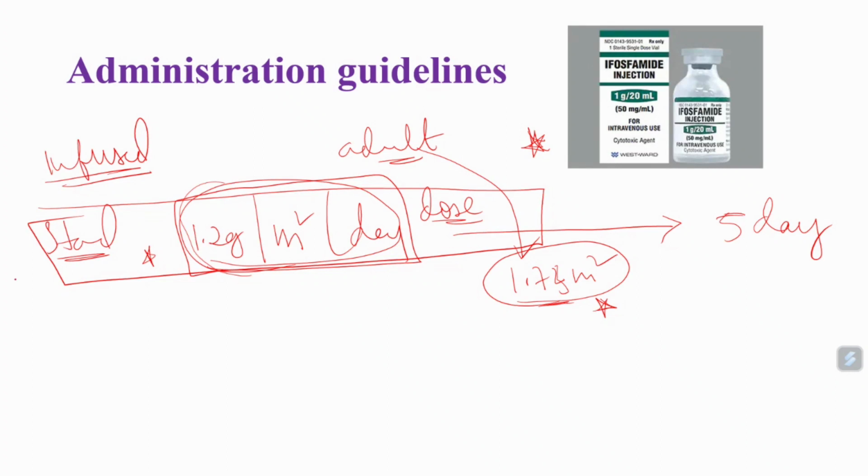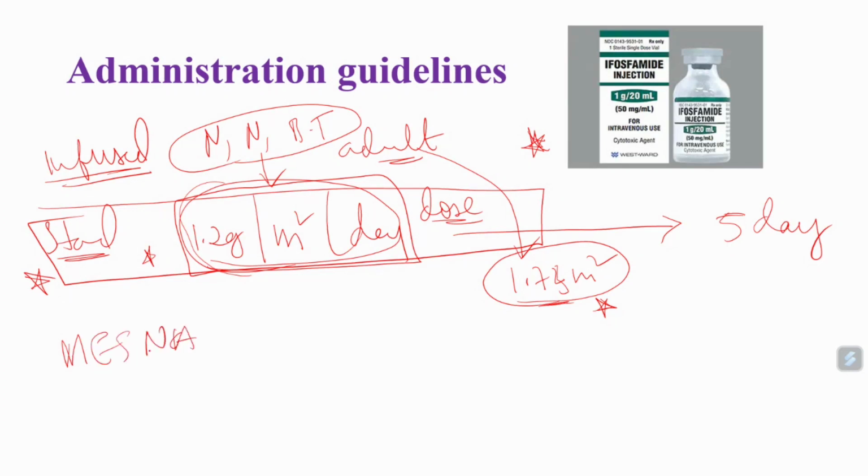Now you see, this normal dose we have already understood. We have seen that ifosfamide can cause neurotoxicity, nephrotoxicity, and it can cause bladder toxicity. Same like cyclophosphamide, it has this risk. So what we have to do along with ifosfamide, always remember, we have to add mesna.